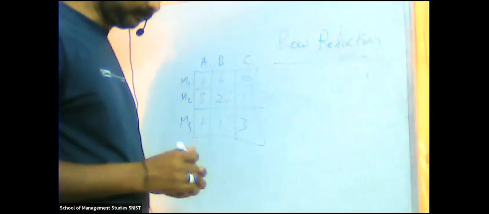So first procedure, initially you have to do row reduction. So what is this row reduction?